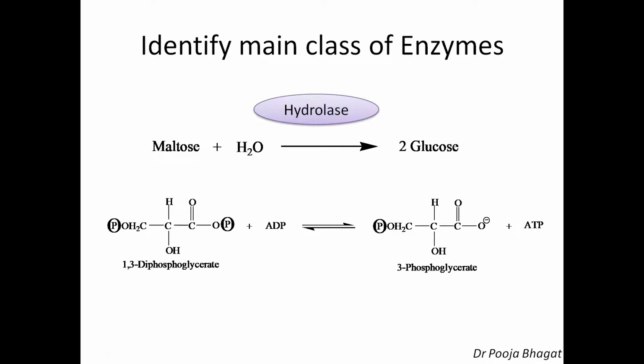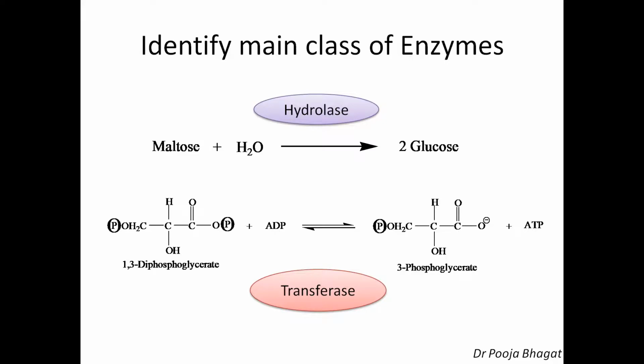And now the last example. See here, 1,3-diphosphoglycerate is getting converted into 3-phosphoglycerate. So the phosphate group is transferred from 1,3-diphosphoglycerate to ADP. So ADP is getting converted into ATP and this 1,3-diphosphoglycerate is getting converted into 3-phosphoglycerate. That means the phosphate group is transferred from here to here. So it is transferase.